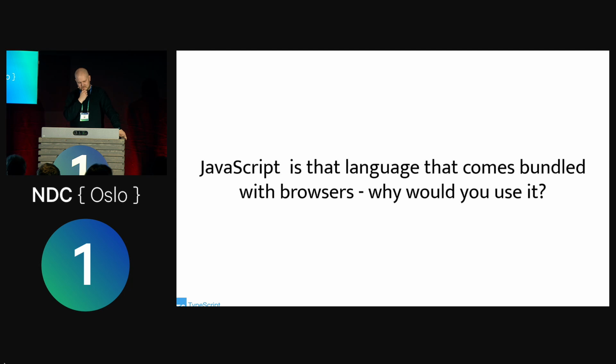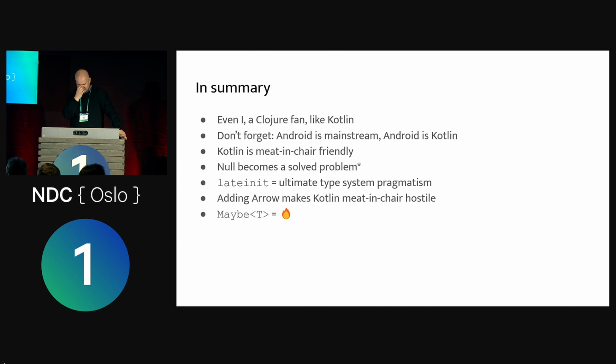And I actually have the same view when it comes to JavaScript. Can you see the little Typescript logo that's hiding down in the corner there? I also prefer to use Typescript instead of JavaScript. So I guess Java and JavaScript have this in common. It's this weird language that comes bundled with the thing, but maybe that's not the language that you should be using. So in summary, even I, a Clojure fan, am able to tolerate Kotlin. And not just tolerate, I kind of like it actually.